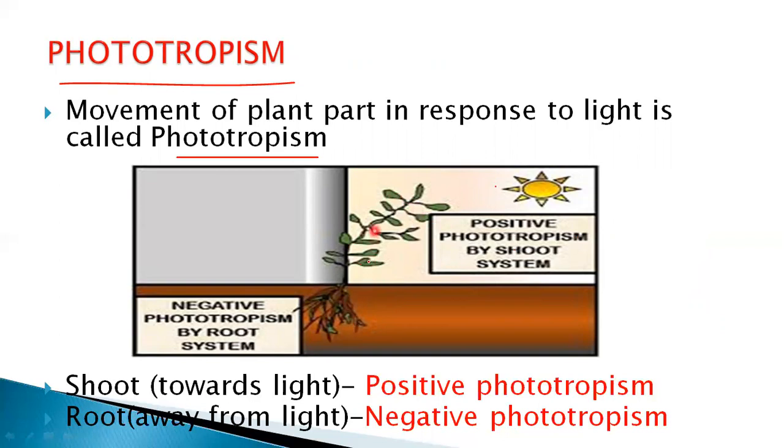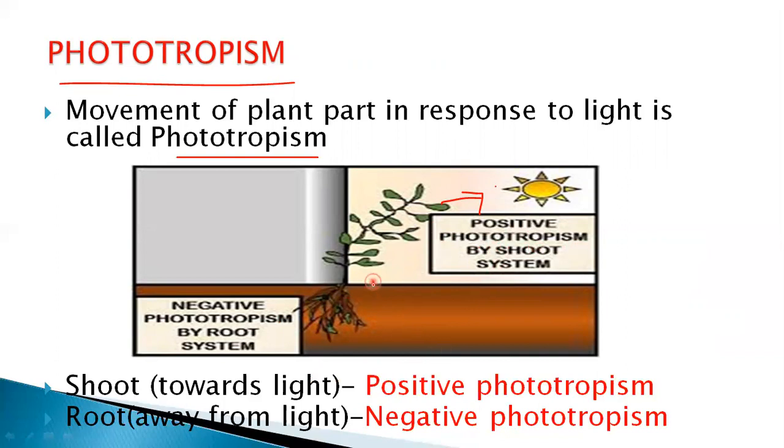In this picture it is clearly seen that this is the shoot system and this is the root system. Above the ground is the shoot system, below the ground the root system. The shoot is showing movement towards the sunlight. The shoot part has moved towards the light, so this type we call positive phototrophism.